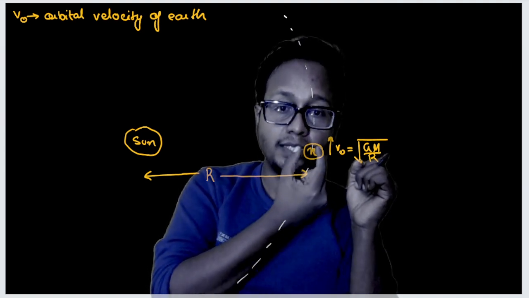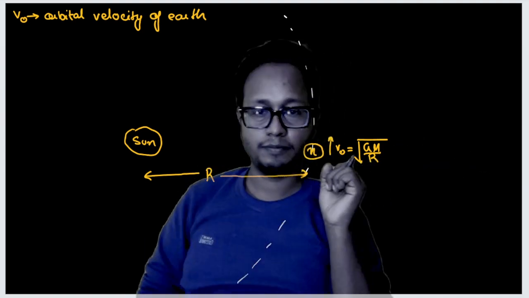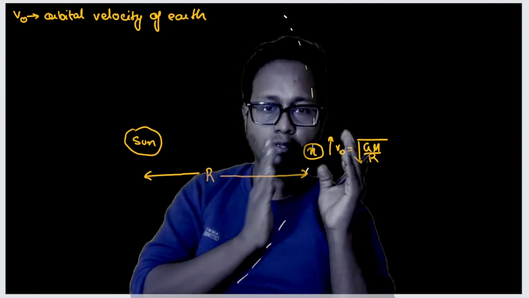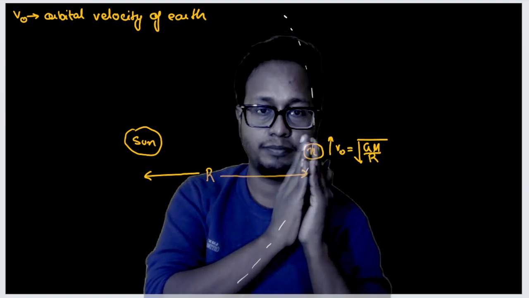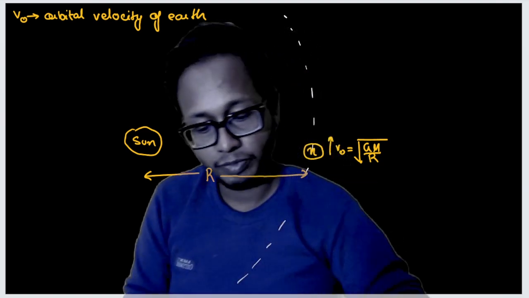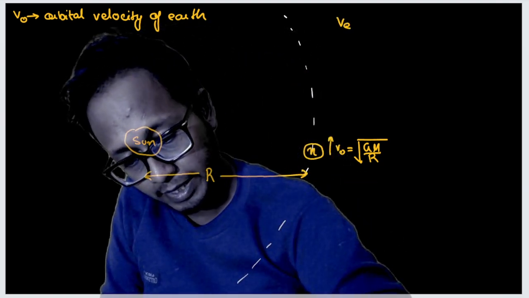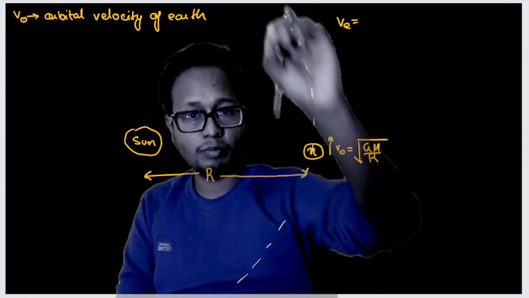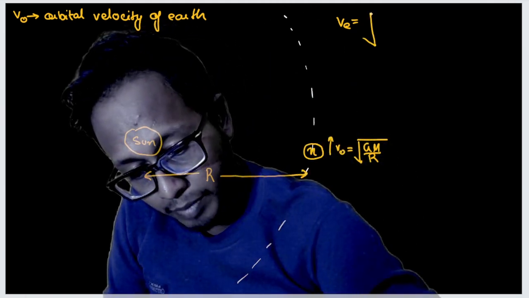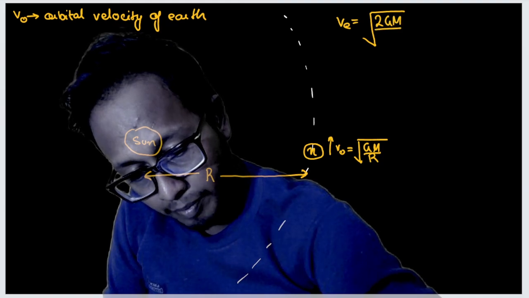So that this satellite escapes the gravitational pull of the sun. My question can be different: what is the escape velocity from this orbit? The escape velocity from this orbit, v escape from the sun's orbit, is nothing but root of 2GM by r.